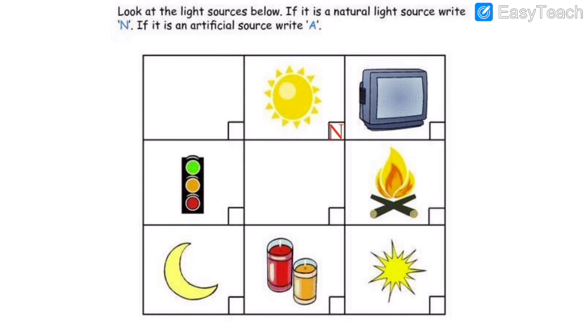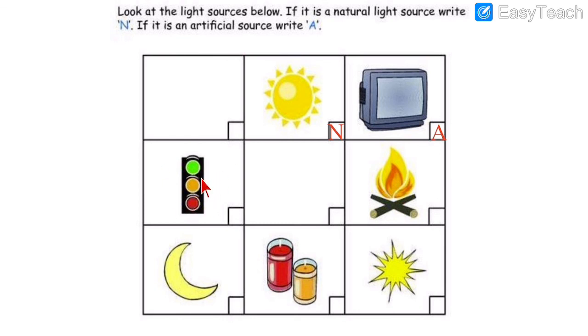So N. Then see this television. Is it natural? Means do we get the light naturally from it? No, that is artificial, means it is man-made. So for that what do we write? A for artificial, and we put A in the box. That is artificial. Then see number 3.